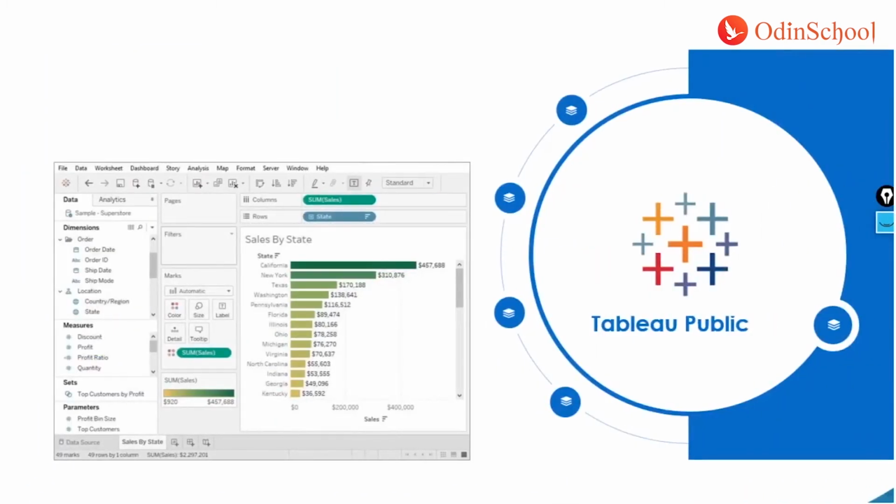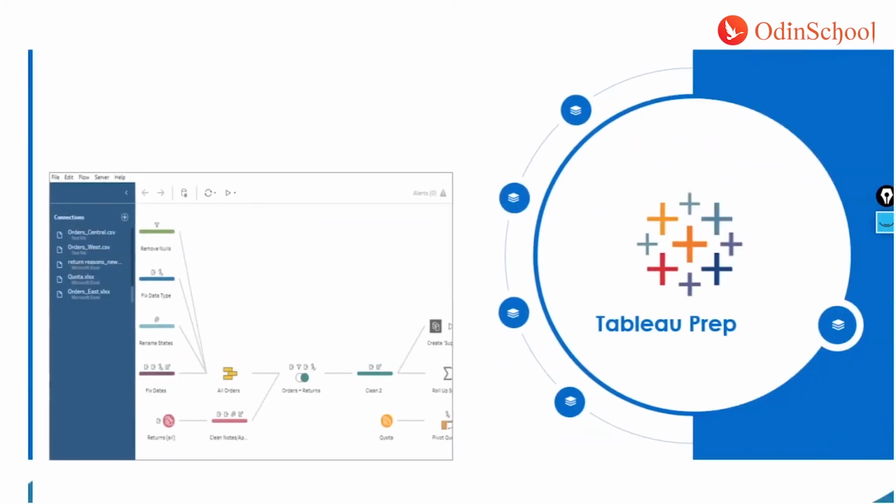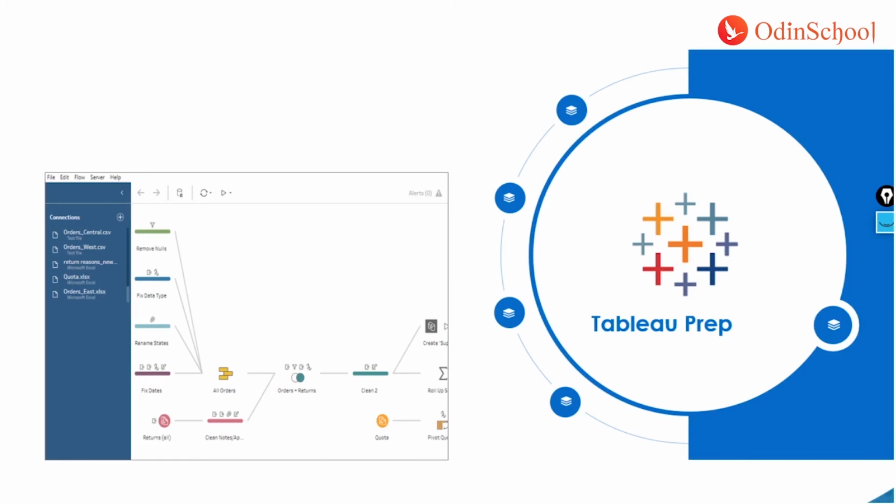This is the tool which I was talking about. Now, if you compare this screenshot with the previous slide, there's not much of a difference. The tool looks nearly the same. It's just that a few features are disabled so that organizations cannot use it. At the same time, students like you or tutors like me can use this tool for the learning process, right? So that's the beauty of this tool. I'll share what the limitations of it are, and I'll also share how you can use it in the best way. Right. The next tool that we have is Tableau Prep.